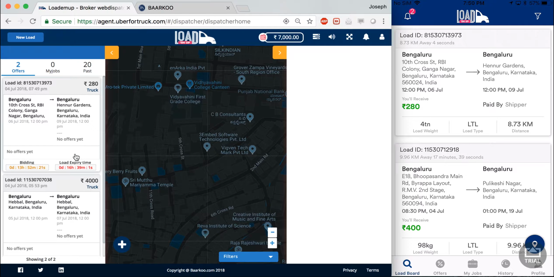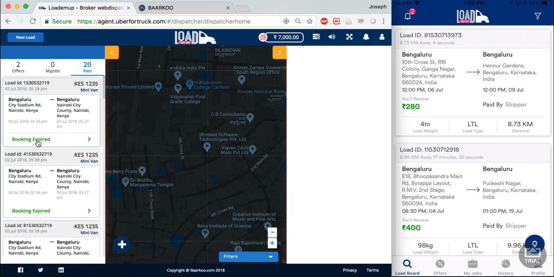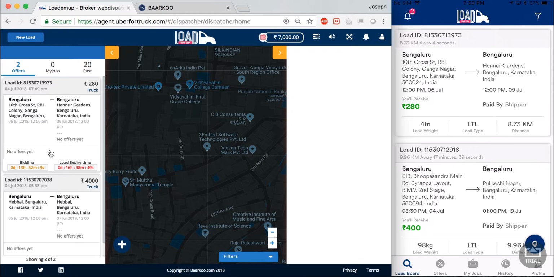And the load expiry time is the time after which this load expires and moves to the past column, and it will get an expired tab there as well, just like all of these. Again, all of this can be configured from the admin, and it gives you a lot of flexibility with regard to the operation of the app.